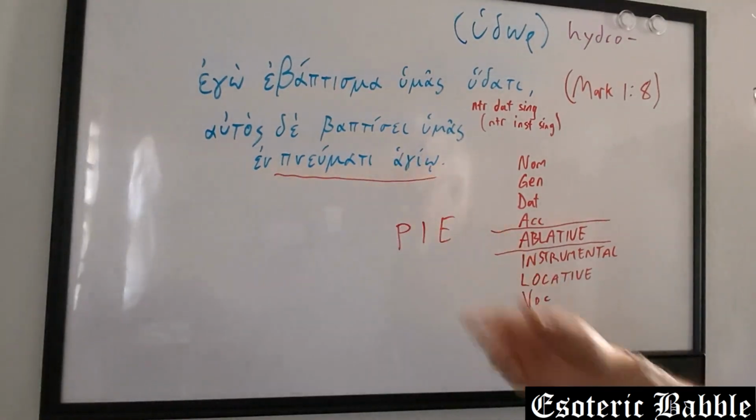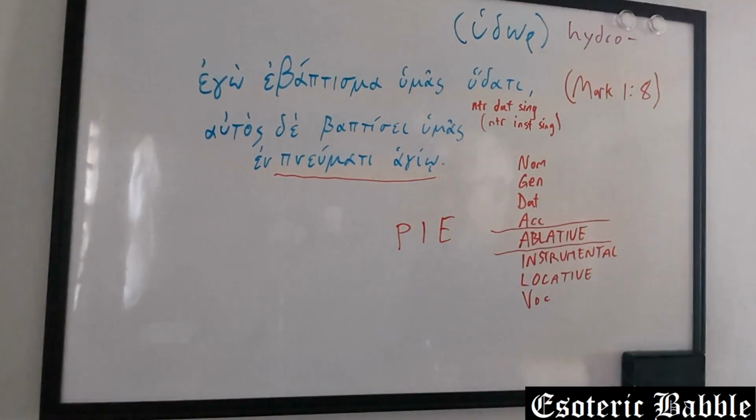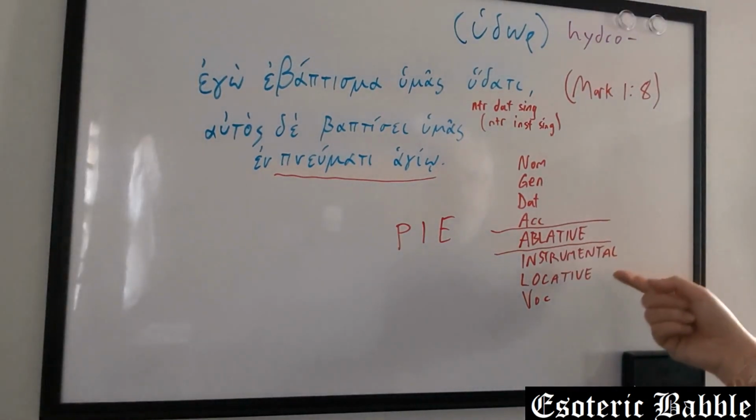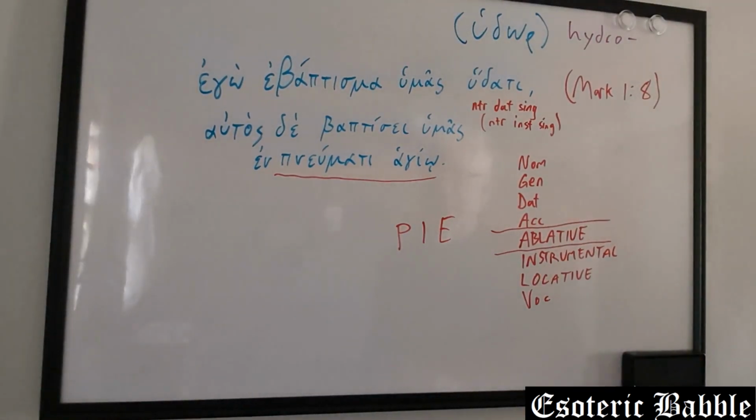I think I mentioned it already, like en tokosmo, that would be locative. Instrumental, this is kind of an instrumental, an ablative from someplace. So that can help us clarify what's going on in Greek sentences.